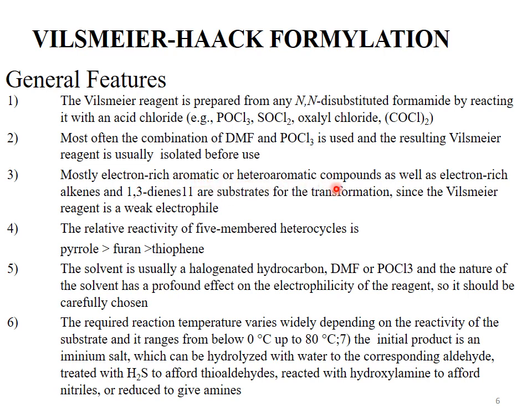The solvent choice is very important, as the reagent produced during the reaction is a cationic, electrophilic species. So the solvent has a profound effect on the electrophilicity of the reagent, and its choice is done on a careful basis.